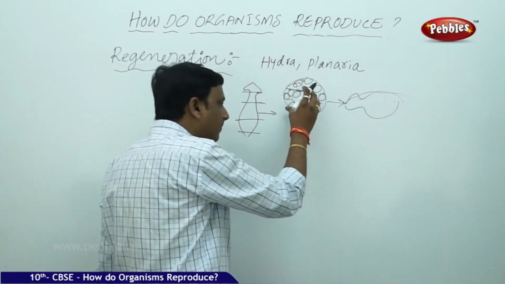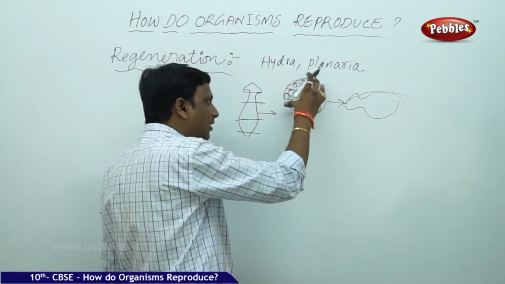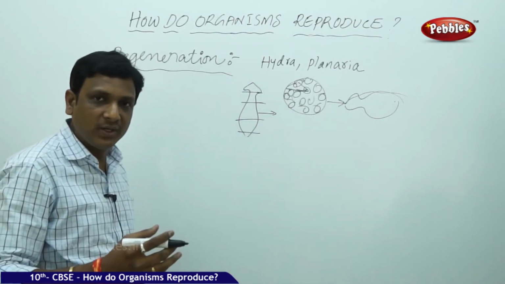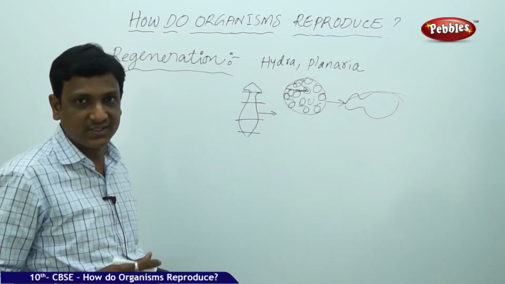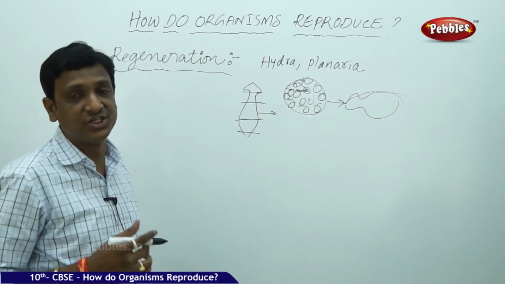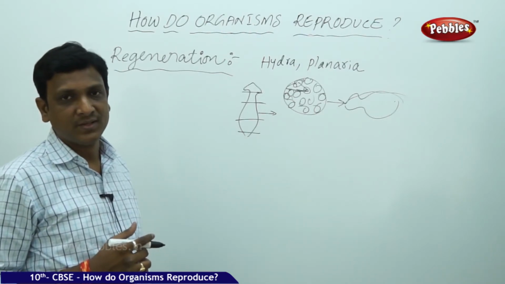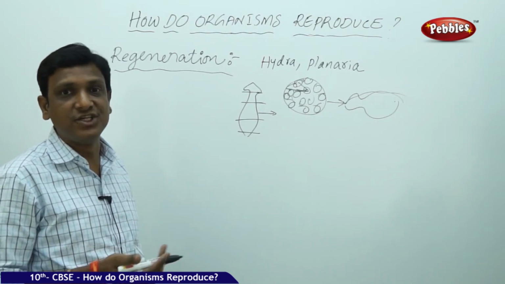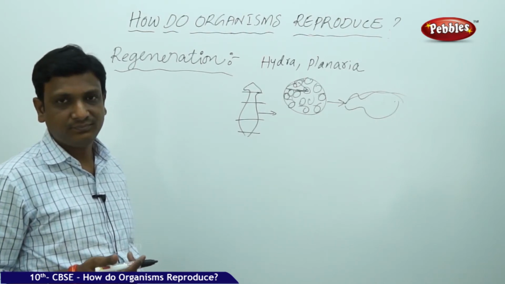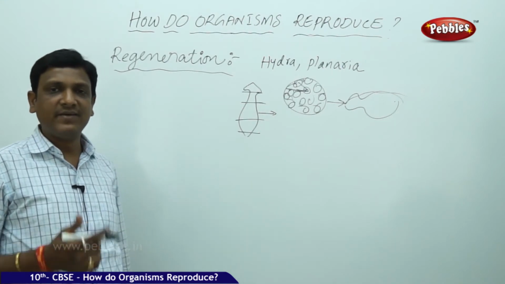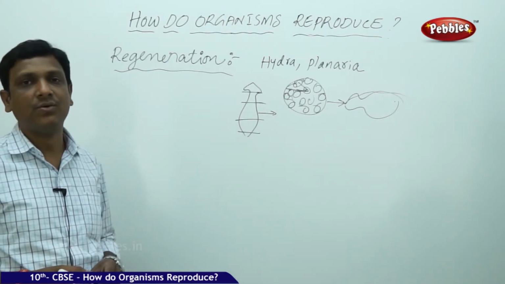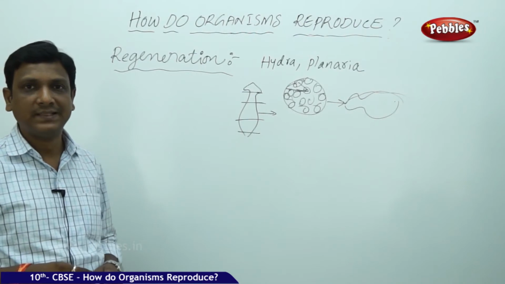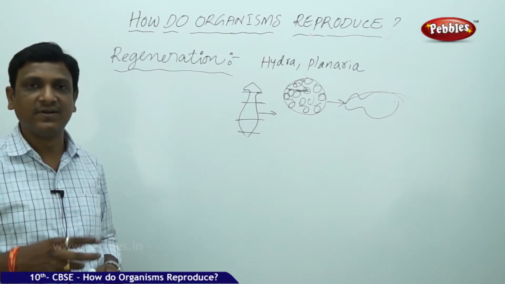That means initially all the cells are alike, but slowly they develop into different organs, different kinds of cells. This is differentiation. Certain cells in the body of organisms can differentiate. Even in human bodies also, certain cells have the capacity of differentiation.